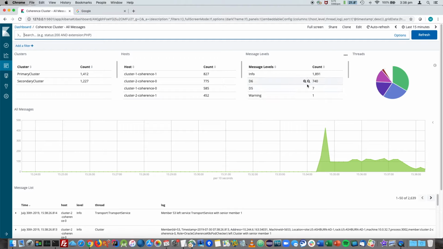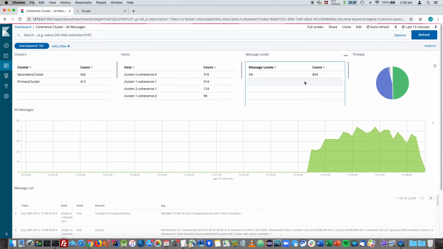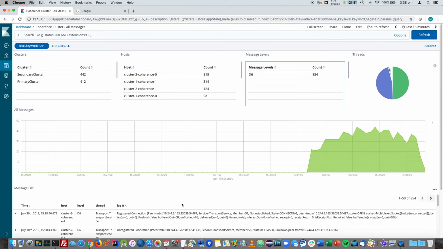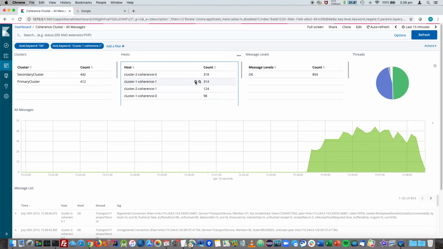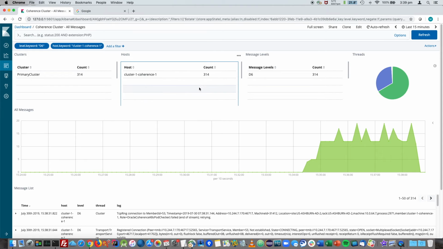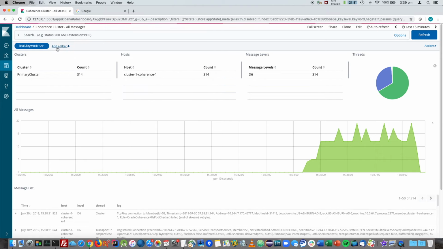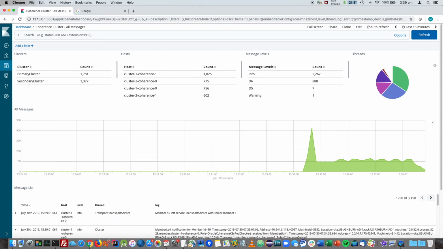For example, if I wanted to see D6 messages, I filter for them. This will update all the visualizations, and I can further refine this by selecting Cluster 1 Coherence 1 host. I can then remove them by clicking Delete. Please see the Coherence Operator Management screencast for more information on Kibana and log capture.